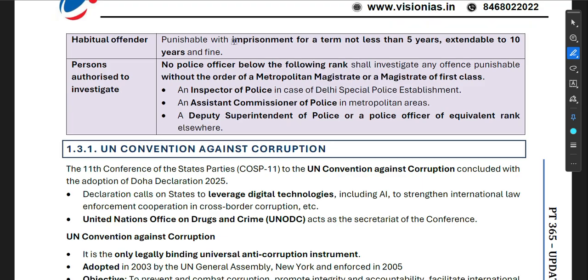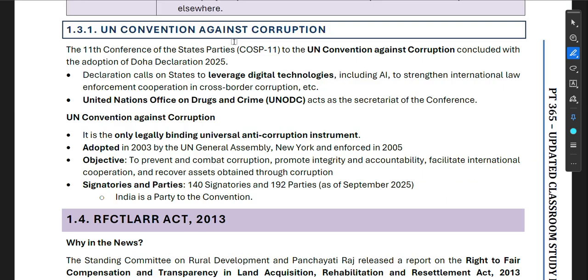Now, UN Convention Against Corruption. The 11th Conference of the State Parties, COSP 11, to the United Nations Convention against Corruption concluded with the adoption of the Doha Declaration 2025. The Declaration calls on states to leverage digital technologies, including AI, to strengthen international law enforcement cooperation in cross-border corruption, etc. The United Nations Office on Drugs and Crime acts as the secretariat.